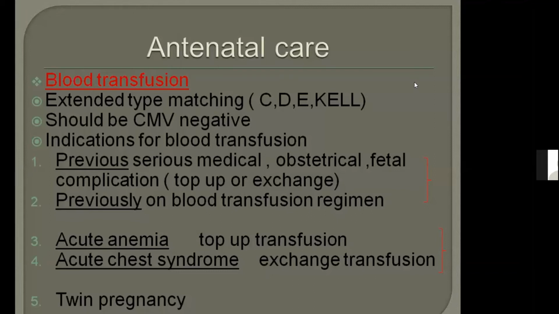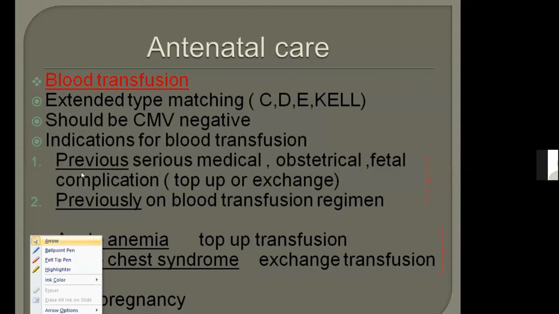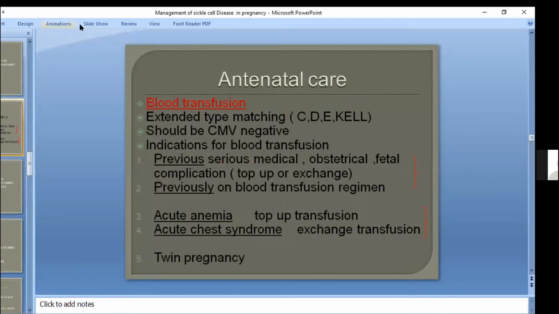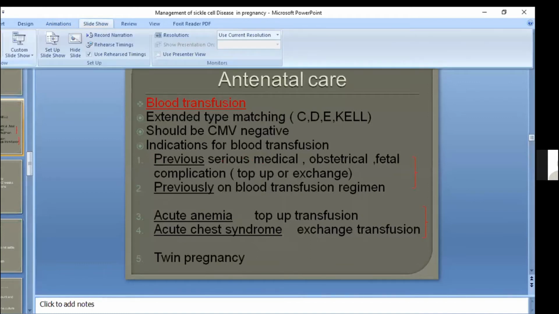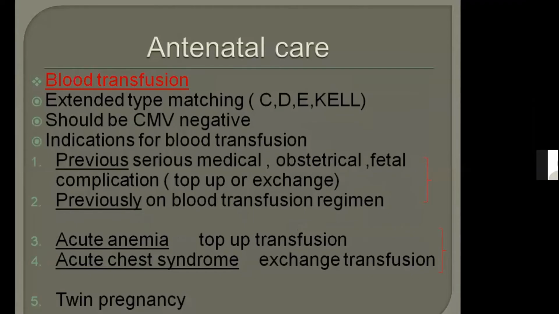Okay. And what are the indications? So it is an easy way to remember indications of blood transfusion in sickle cell disease. There are two indications which come as previous. First, number 1 and number 2 are previous. If there is a previous medical, obstetrical or fetal complication, or if the patient is previously on a blood transfusion regime. Some women are throughout their life on a blood transfusion regime. Okay, points 1 and 2 are previous.